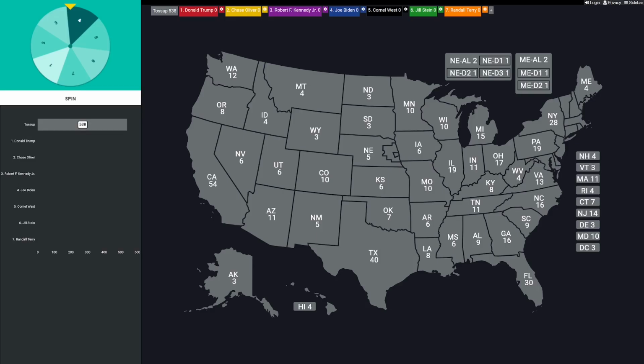It also balances out the ideological spectrum. West and Stein are going to be the progressives. Terry is probably going to be considered the most conservative, and I think it's a pretty good slate of views that are represented. Now, as I said, there's going to be 2 new rules just for this battle.